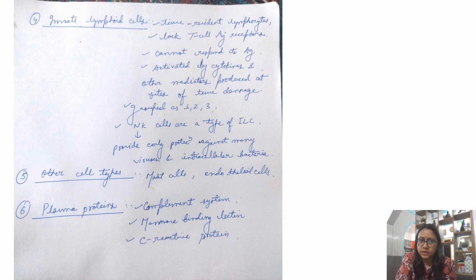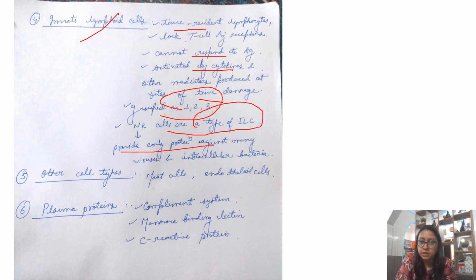Other cells are the innate lymphoid cells. They are tissue resident lymphocytes. They lack the normal T cell function, they lack the T cell antigen receptor. They cannot respond to antigen. So how will they be activated? They will be activated by cytokines and other mediators produced at the site of tissue damage. They are grouped as 1, 2, 3, and NK cells are an example, a type of innate lymphoid cell. They provide early protection against many viruses and intracellular bacteria.